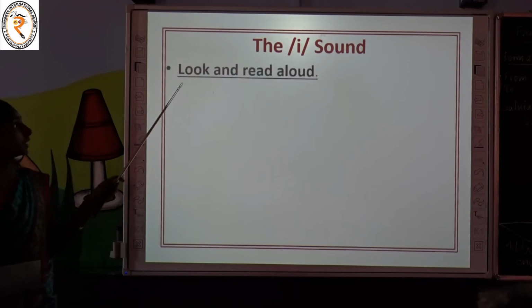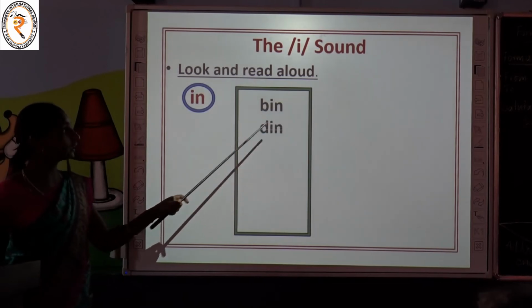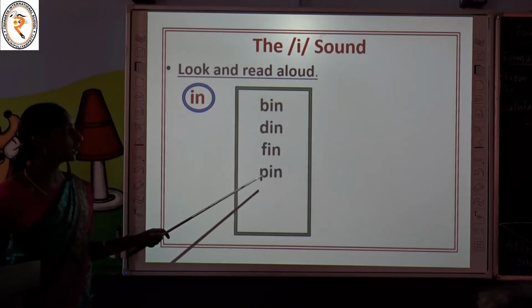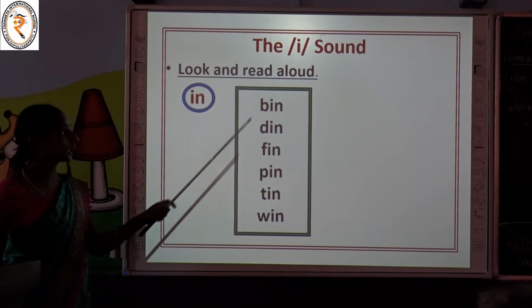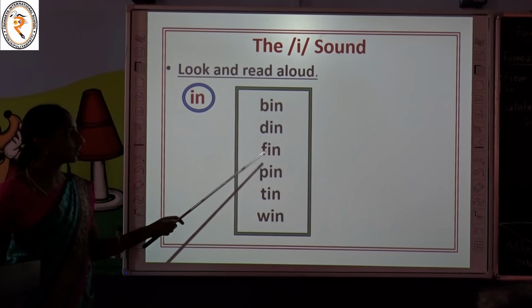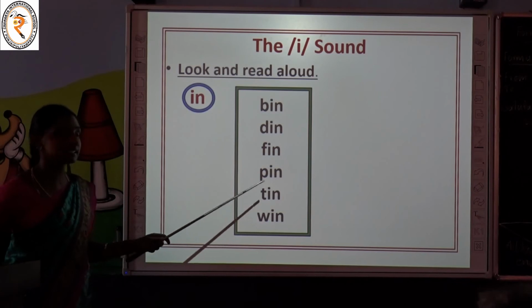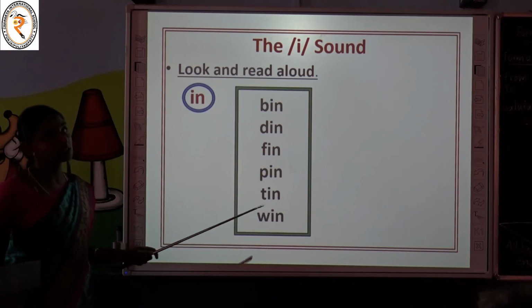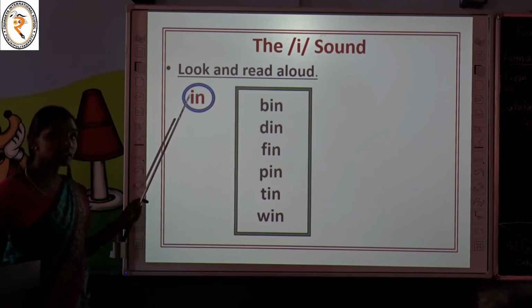See the next example. Now we are going to read some words which end with the letters I-N. Are you ready? Shall we? Come on. Bin, B-I-N, bin. Din, fin, pin, tin, win. Shall we read all these words once again? B-I-N, bin. D-I-N, din. F-I-N, fin. P-I-N, pin. T-I-N, tin. W-I-N, win. Children, have you noted all these words end with the letters I-N and end with the sound in?